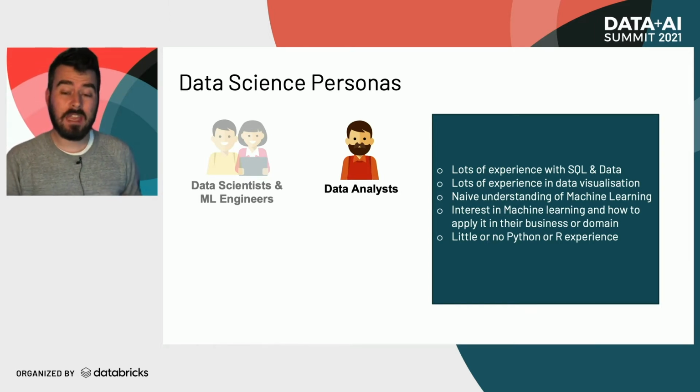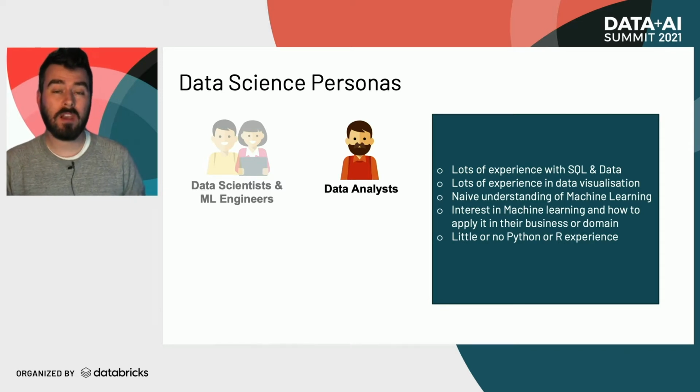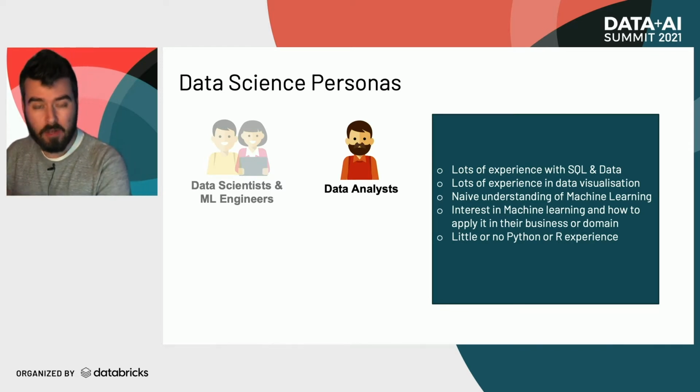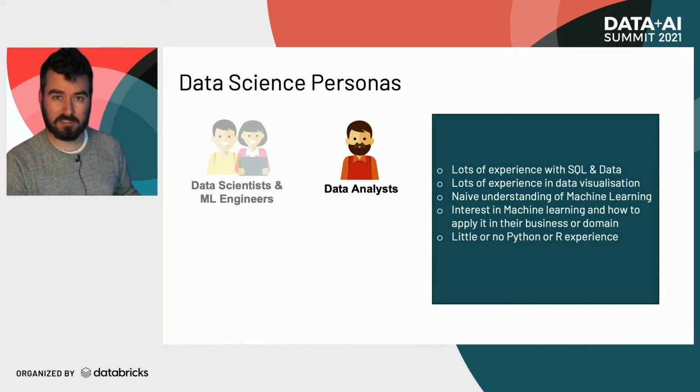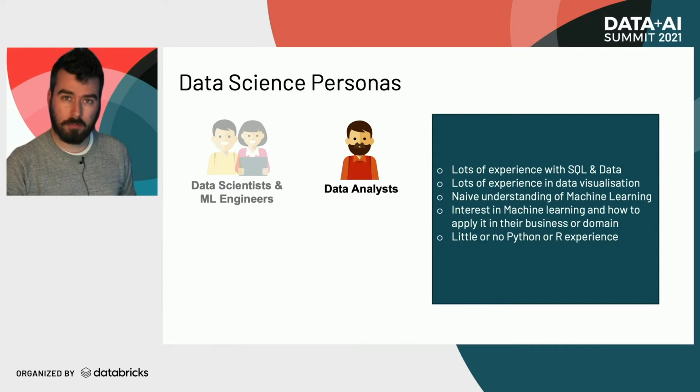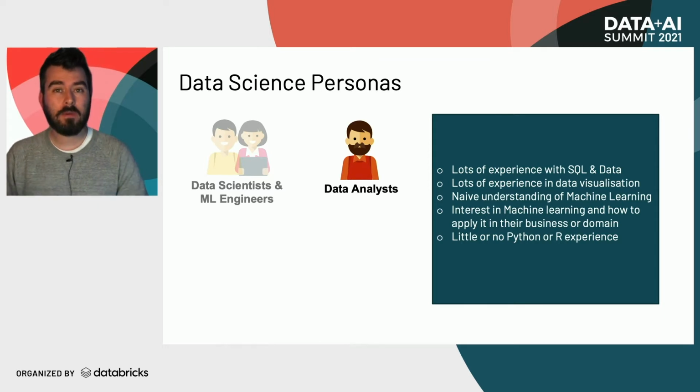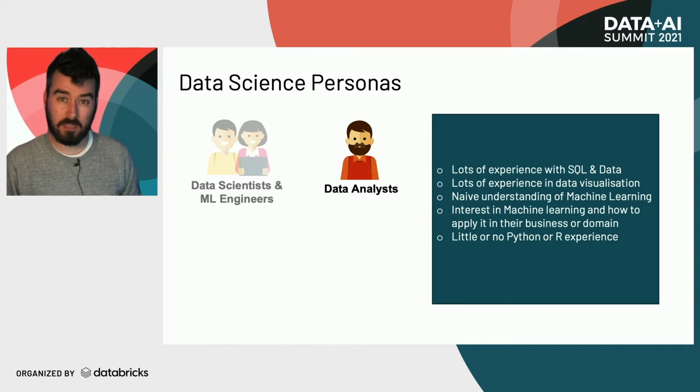They may have a good interest, but they don't really know how to apply it, though they know how they would apply it to their domain if they had the skills. They're also probably a little bit short on Python and R and the typical machine learning stack. So it's a lot harder to enable this type of user, but if we do, they've got lots of rich domain knowledge that we might be able to take advantage of.